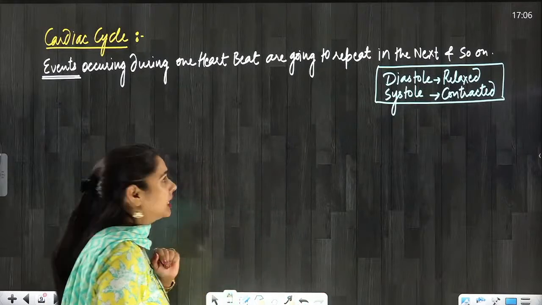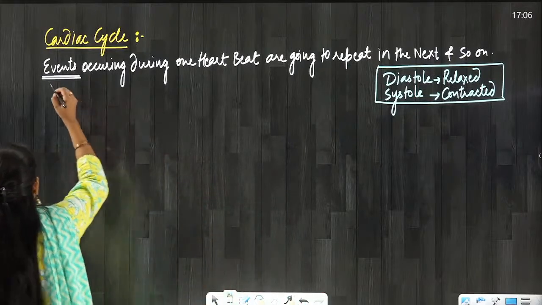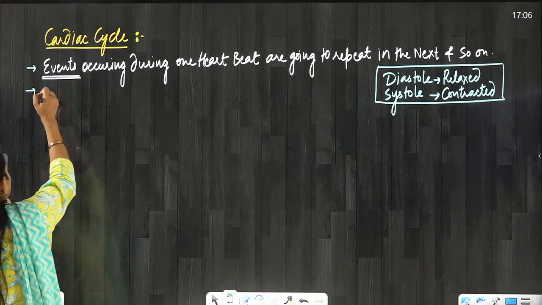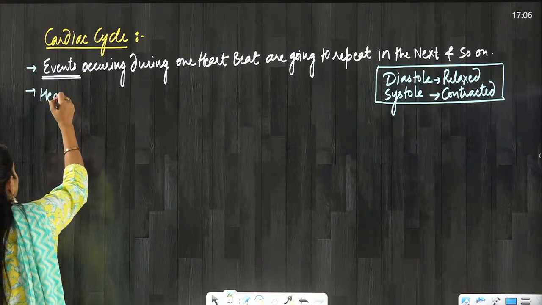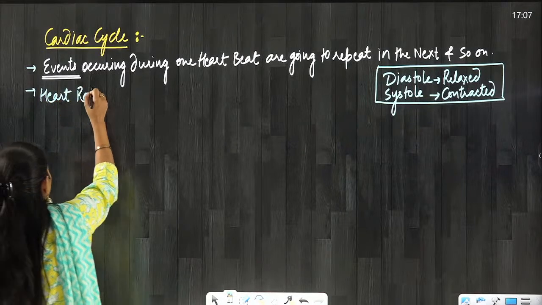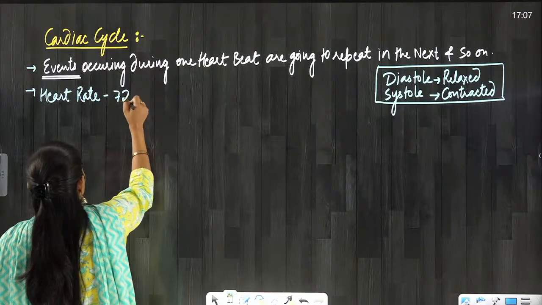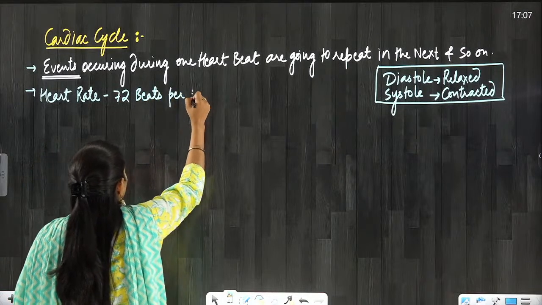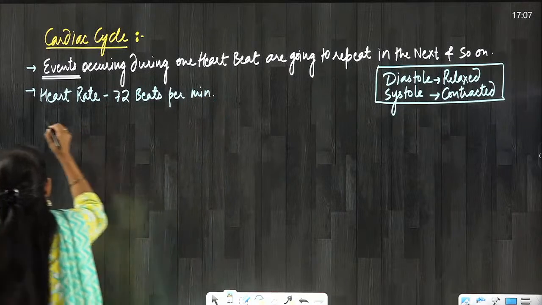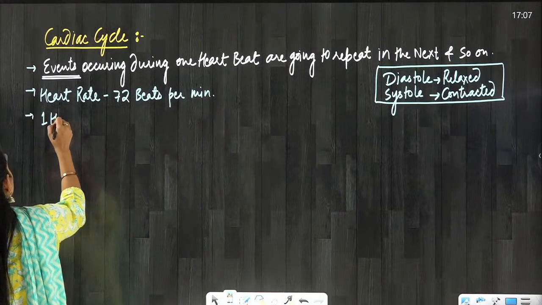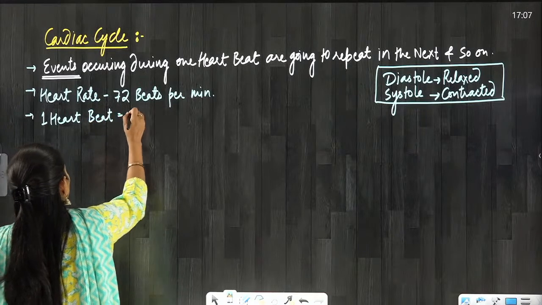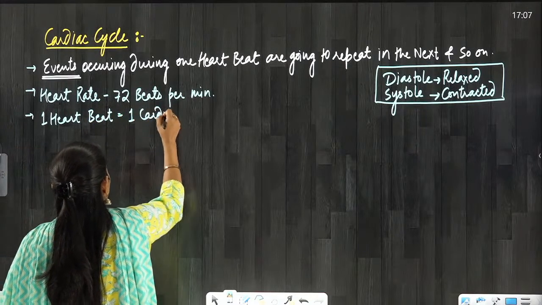Okay, now coming to the cardiac cycle, first of all let me tell you about the heart rate. What is the heart rate? 72 beats per minute, and just now I have told you one heartbeat is equal to one cardiac cycle.